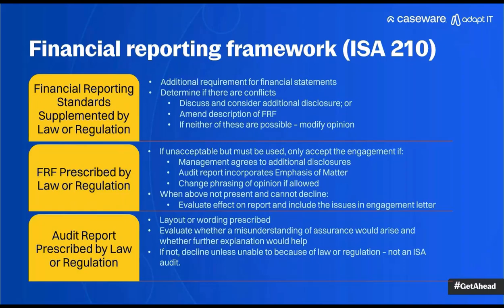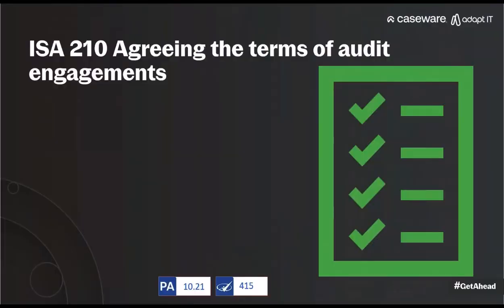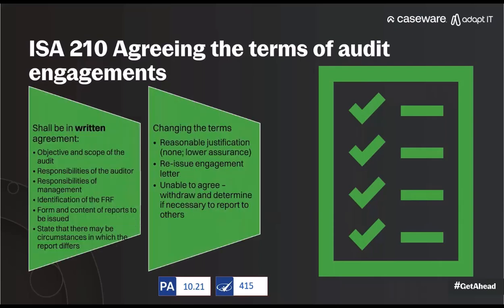Good. Back to our financial reporting framework. Then after we've then determined that the 3 preconditions are in fact present, that's when we need to go and get an agreement in terms for the audit engagements. In other words, an engagement letter. If the law or regulation prescribes the terms of the engagement in sufficient detail, we don't need to get a letter in writing. But otherwise, we need that engagement letter in writing.